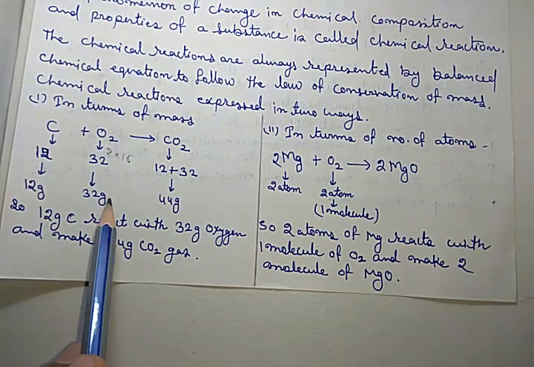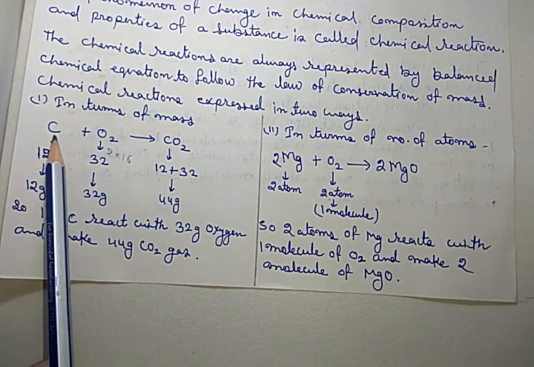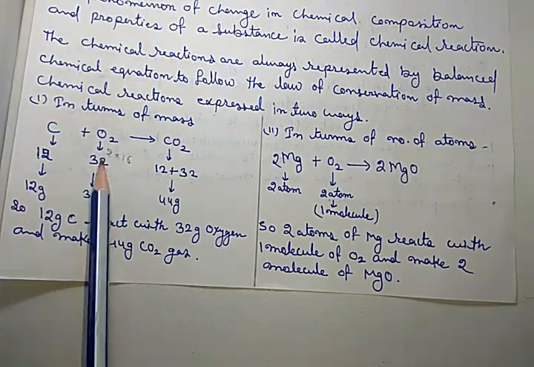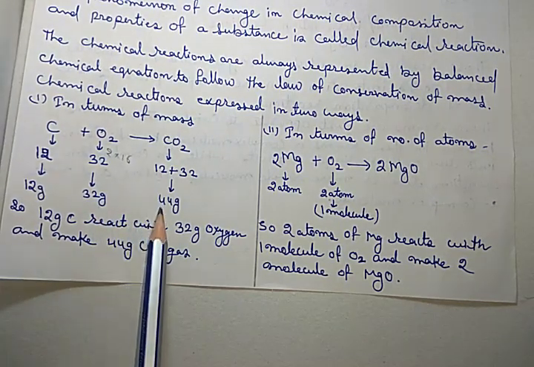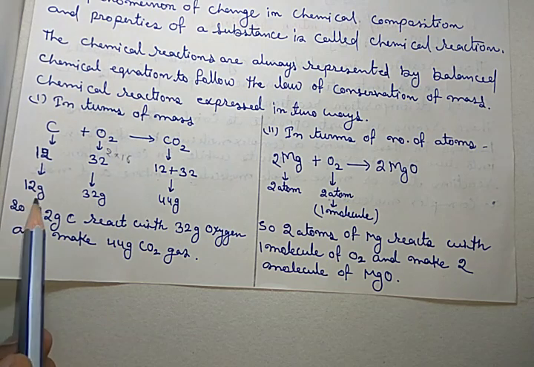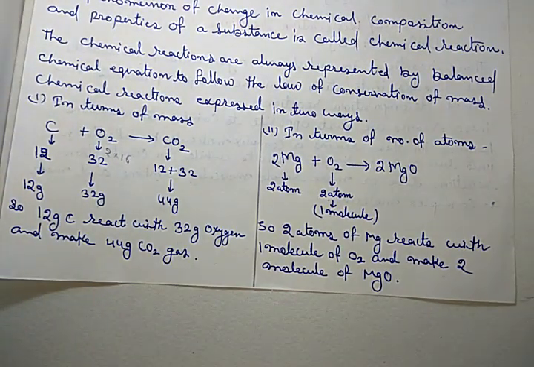If I use gram terms, then I can say that 12 gram of carbon reacts with 32 gram of oxygen and forms 44 gram of carbon dioxide. The total is 44 and that is 44, so it is balanced, following the law of conservation of mass.